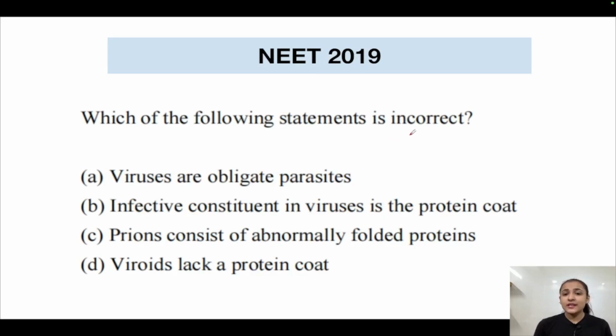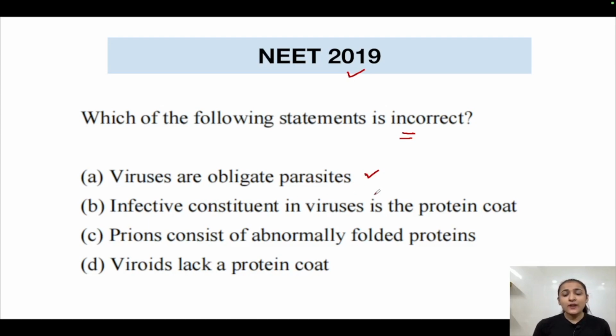Which of the following statements is incorrect, from NEET 2019? Option A is saying viruses are obligate parasites. Yes, this statement is true. It is correct. Viruses are obligate parasites. They cannot be called alive without a host. Only when they are inside a host, they are able to replicate themselves. And only when they are inside the host, they can be called as living. They are intracellular parasites. So this statement is correct.